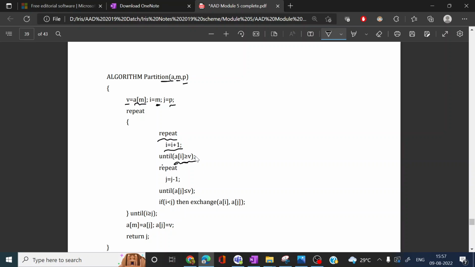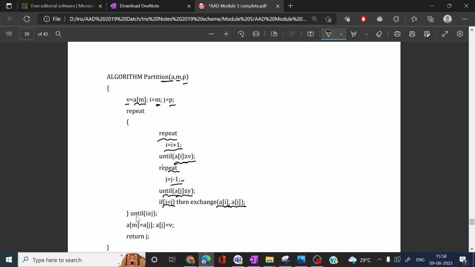Then the next loop is repeat j equal to j minus 1. The j value is decremented until a of j is less than or equal to b. Whenever a of j is greater than b, this decrementing is done. Instead of the repeat loop, we can use another loop, a while loop or for loop also. So if i is less than j, then exchange: whenever both the indices i and j stop, then we have to swap.